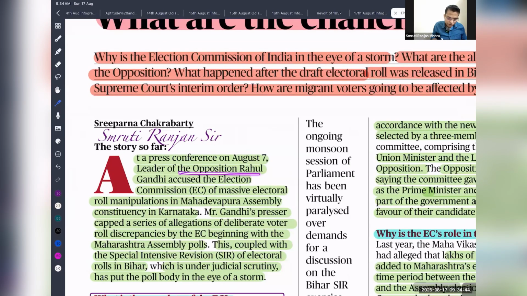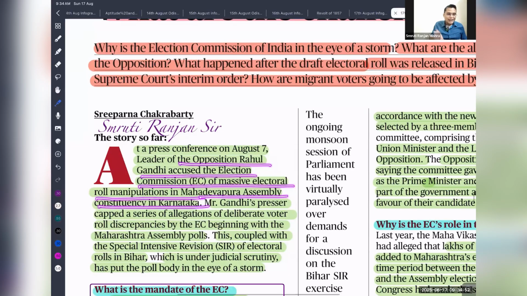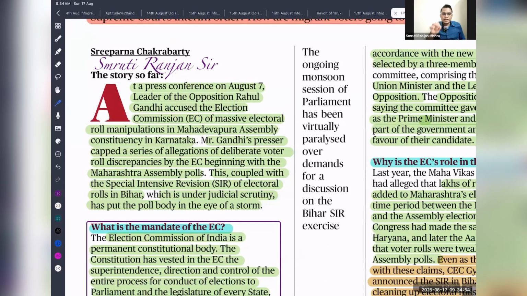Leader of Opposition Rahul Gandhi ji accused the Election Commission of massive electoral roll manipulation in Mahadevpura Assembly constituency of Karnataka. Later on, the Election Commission also decided to hold a special intensive revision drive in Bihar, and they also plan to extend that special intensive revision drive all over India. That led to the controversy. That led to the exclusion of a large number of voters from the list.